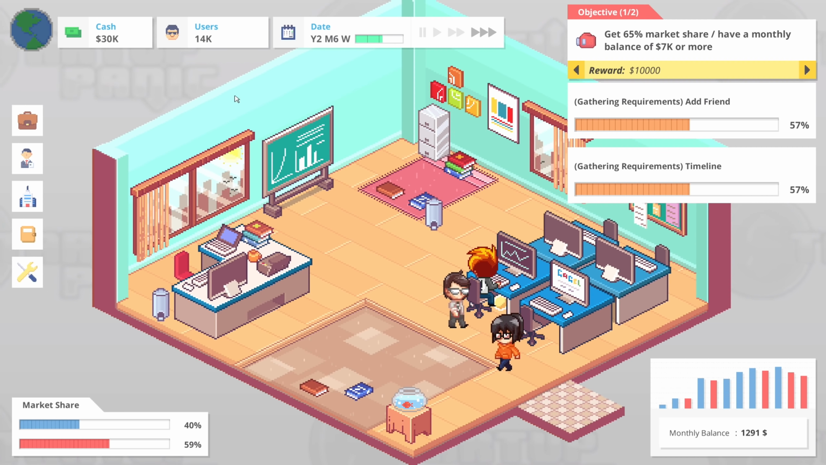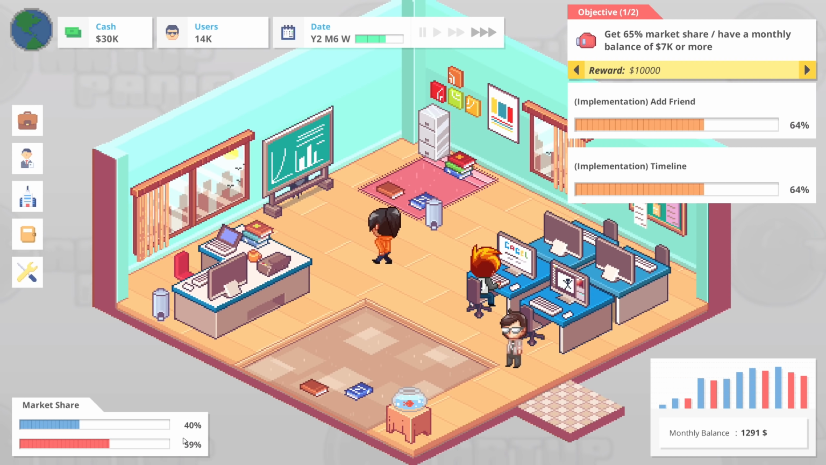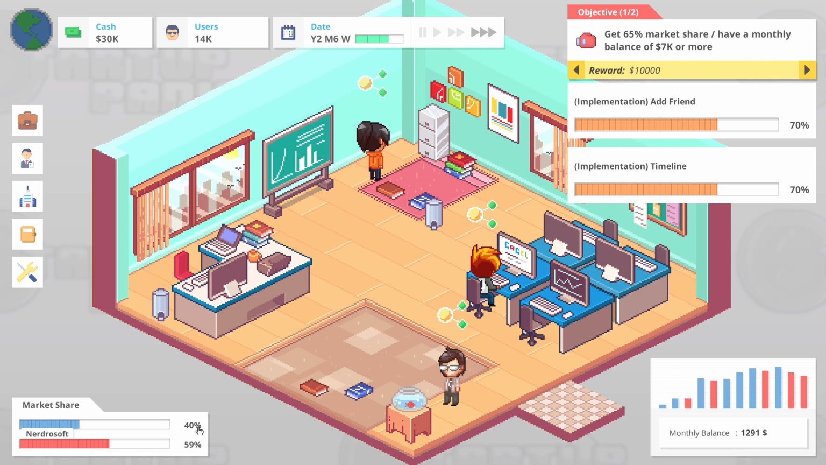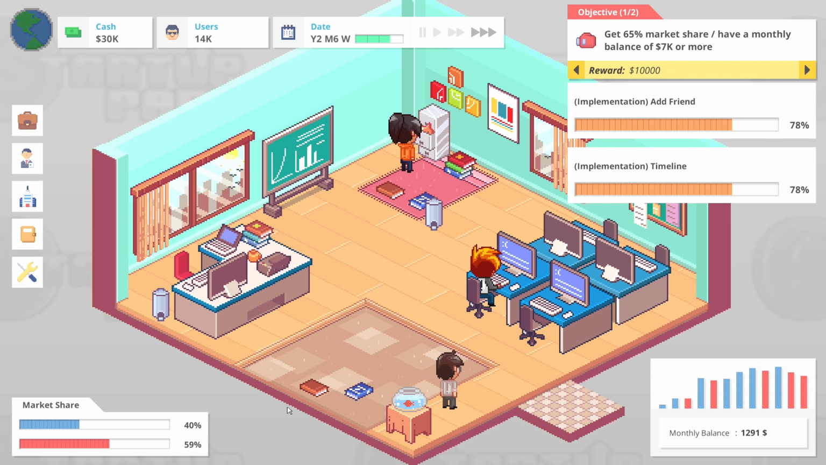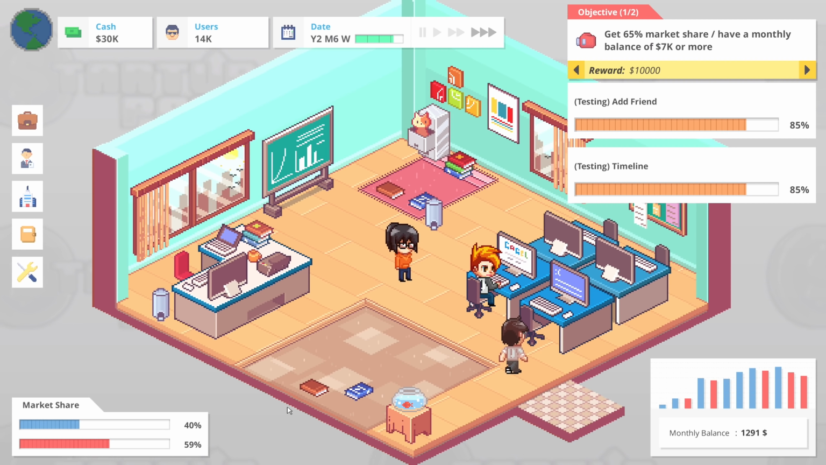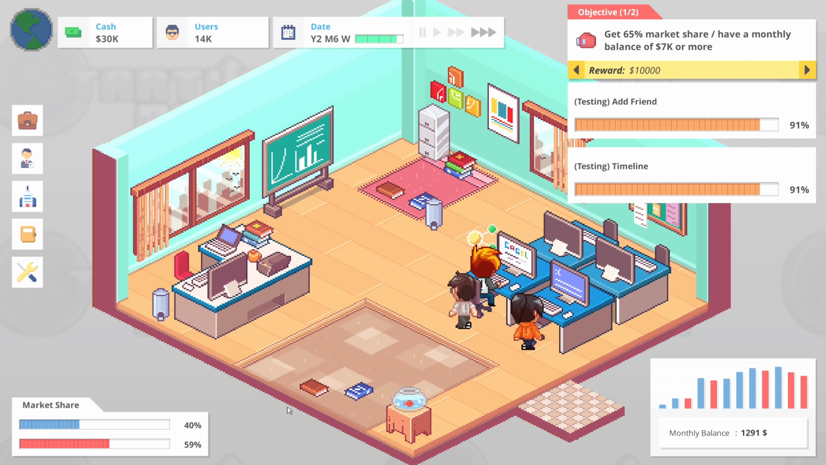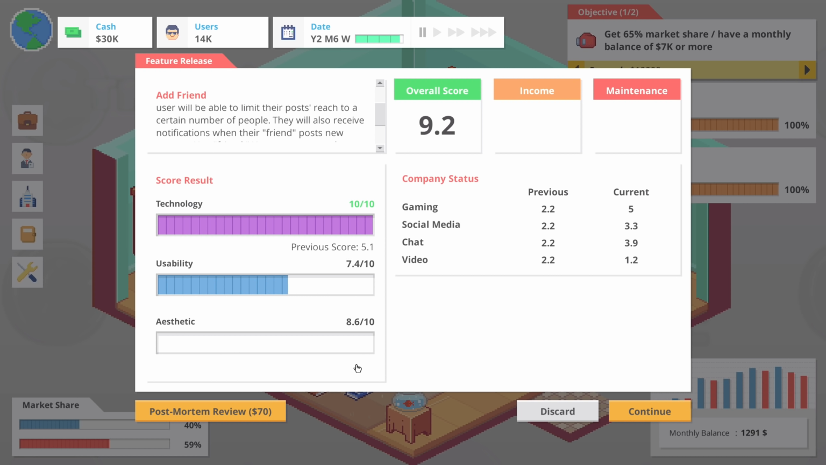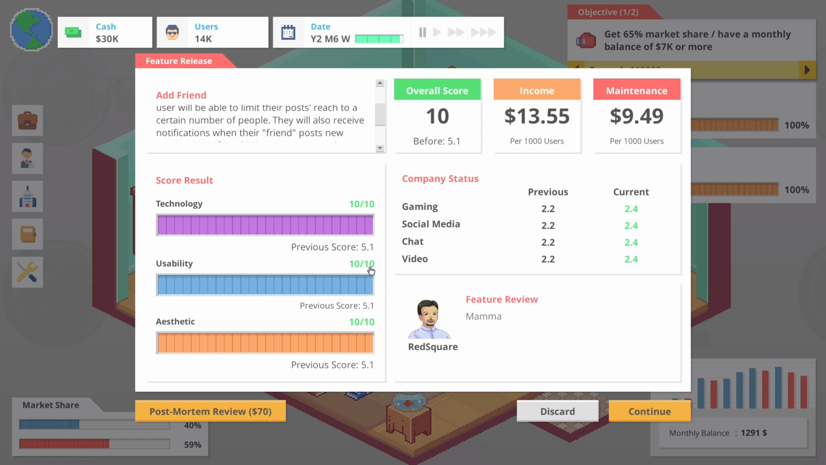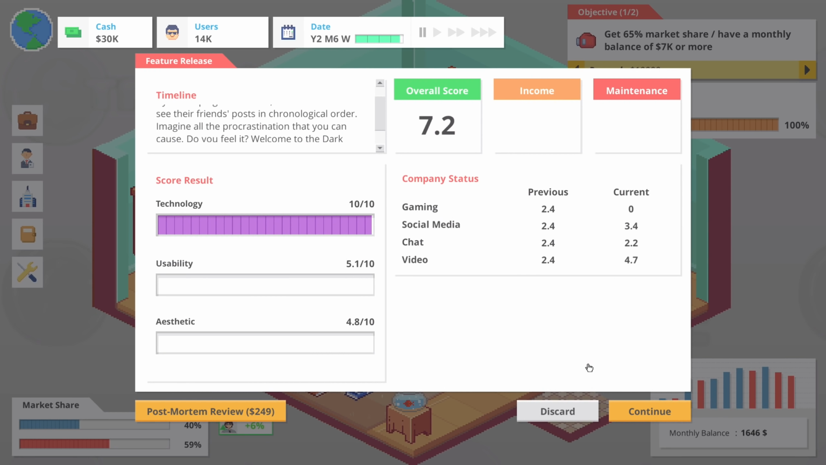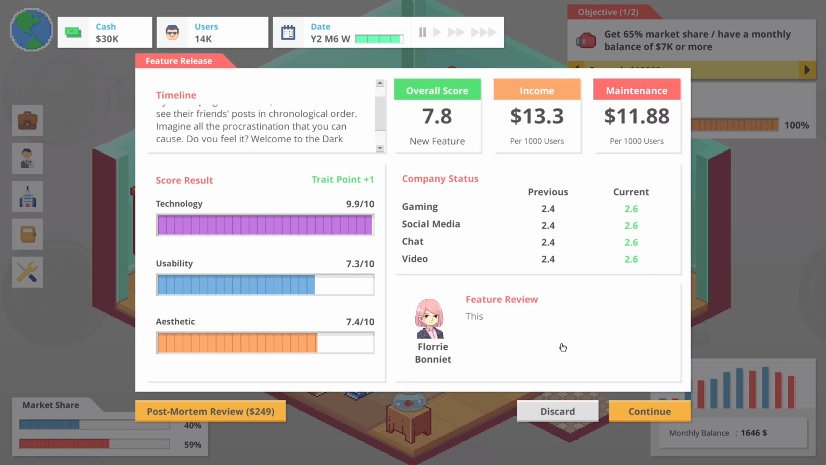The adverse effect from the YouTuber has stopped. Yeah, my market share is certainly down there to 40%. That's fine though. Not gonna stress too much about it. It's not the end of the world. Not a huge deal. So add friends, oh my god, previous scores were 5.1 across the board. It is now perfect. Let's continue with that. And then timeline is pretty solid as well. So we have both those features going out.